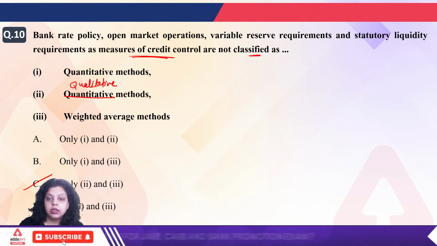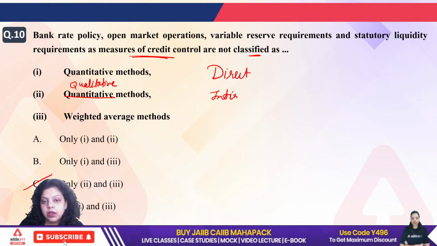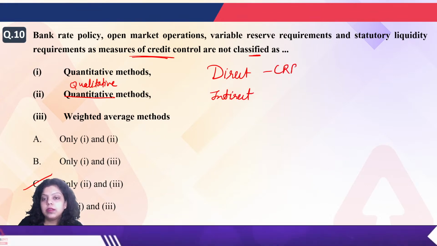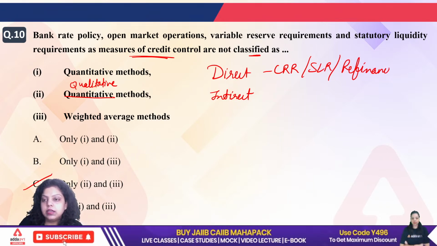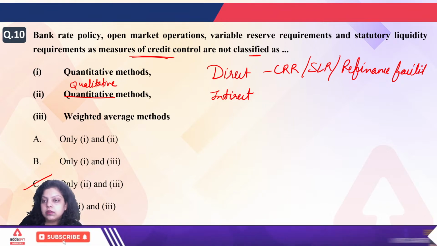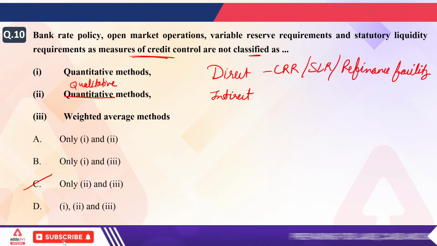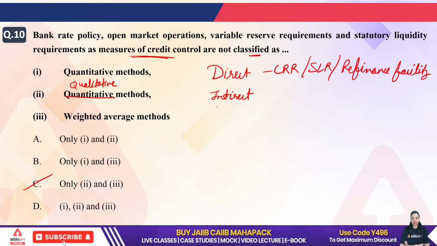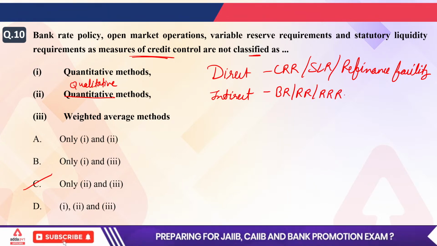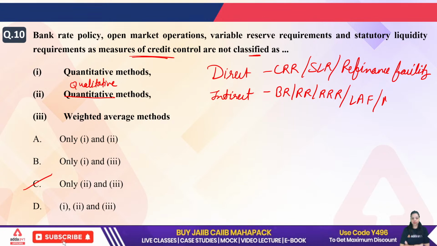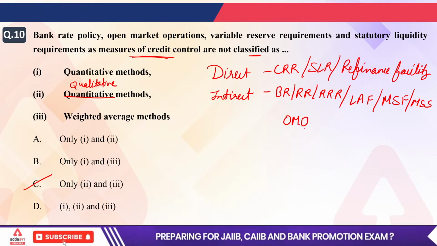First of all, we have certain direct instruments under the monetary policy, and we have indirect instruments under the monetary policy. In direct instruments we have CRR, then we have SLR, then we have refinance facility. These are the three direct instruments. After that, in indirect we have bank rate, repo rate, reverse repo rate, then liquidity adjustment facility, then marginal standing facility, then market stabilization scheme and open market operation. So these are the indirect instruments.